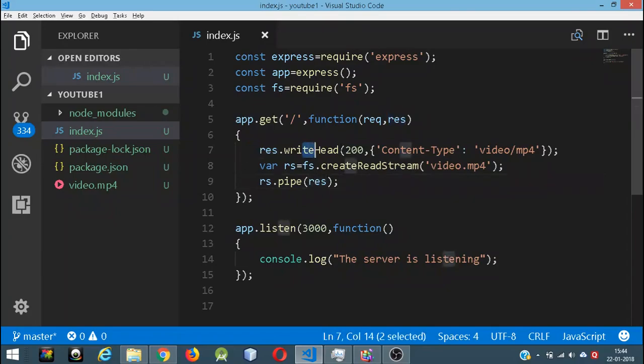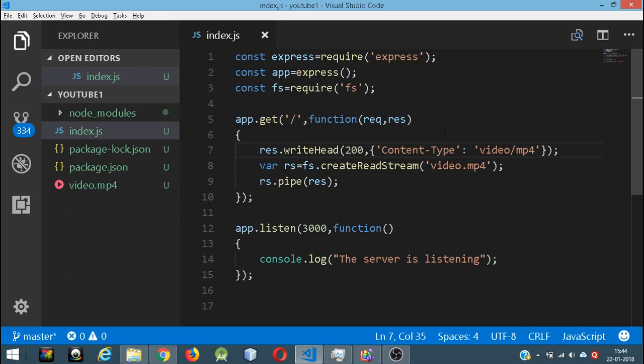So we're giving the response code 200 and then we're giving the content type. But if you mess up the content type, then the browser is not going to understand what it is rendering, and it's going to give you the wrong result.